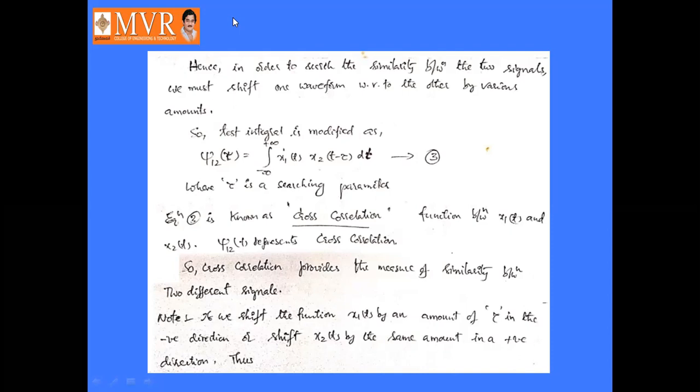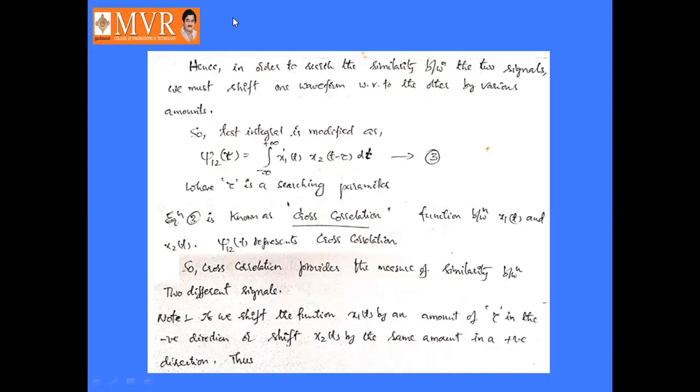So this is called the cross correlation function. Cross correlation provides the measure of similarity between two different signals.